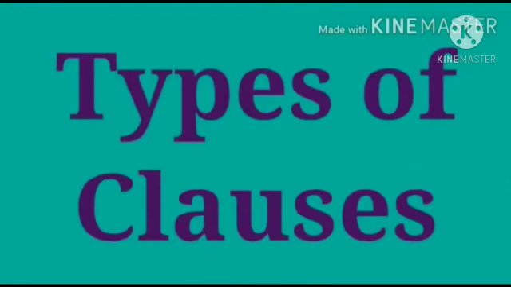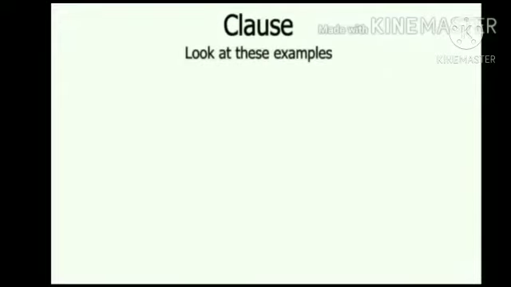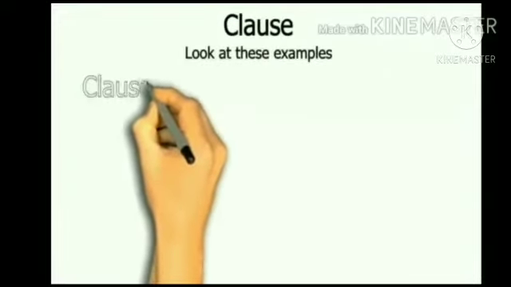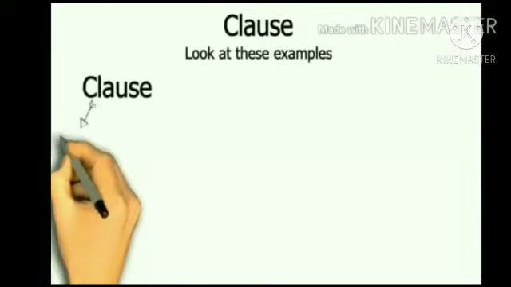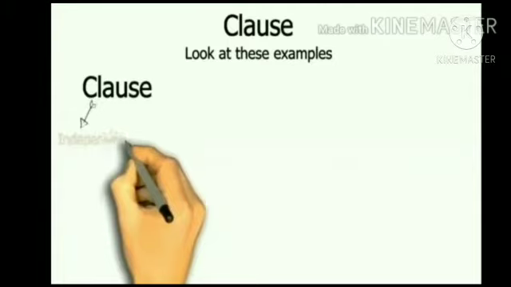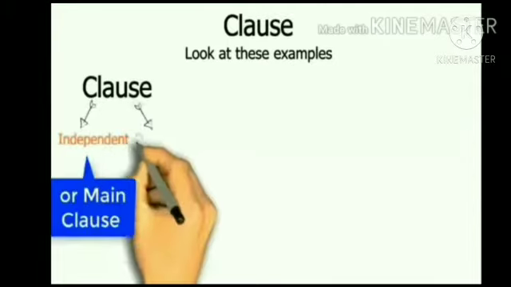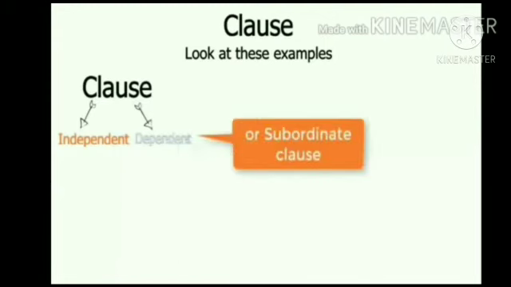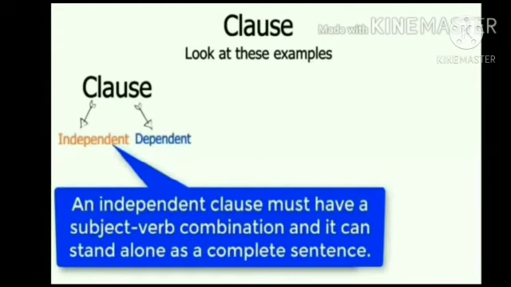Now we are going to study the types of clauses. Though there are many types of clauses in English grammar, these two are the most important. Number 1, independent clause, or we can say main clause. Number 2, dependent clause, or we can say subordinate clause.